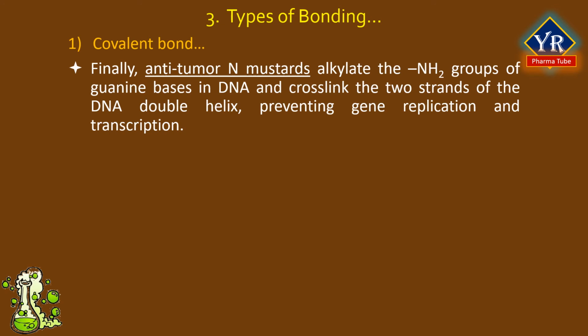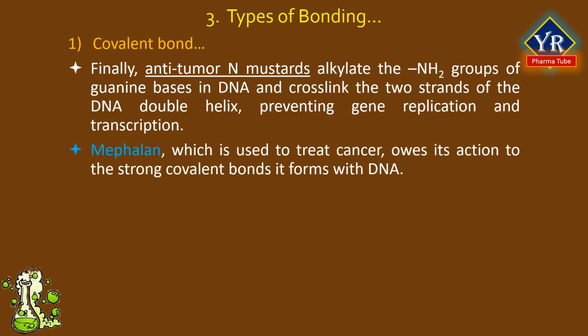Finally, anti-tumor nitrogen mustards alkylate the amino groups of guanine bases in DNA and cross-link the two strands of the DNA double helix, preventing gene replication and transcription. Melphalan, which is used to treat cancer, owes its action to the strong covalent bonds which it forms with the DNA.